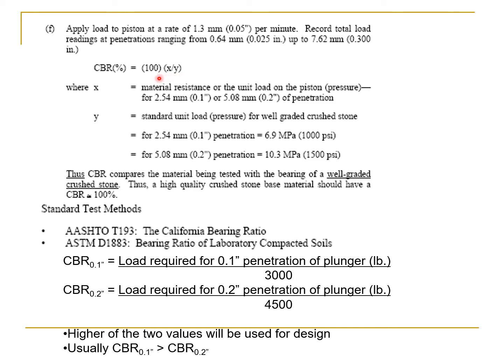In case of 0.2 inch penetration, the CBR value will be x, the pressure required in the case of the given material to have 0.2 inch penetration, divided by the standard pressure corresponding to 0.2 inch penetration, that is 1500 pounds per square inch.